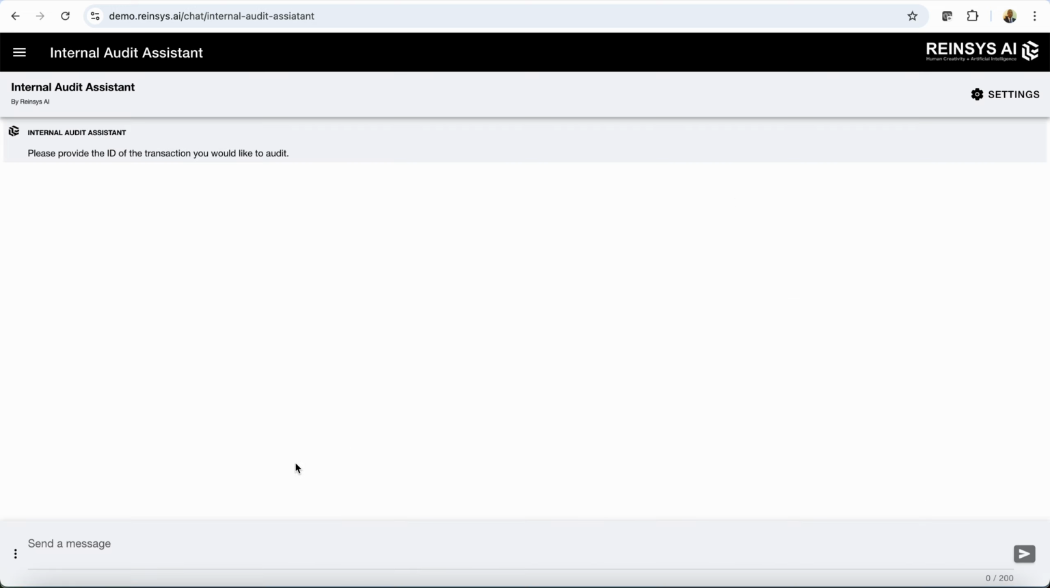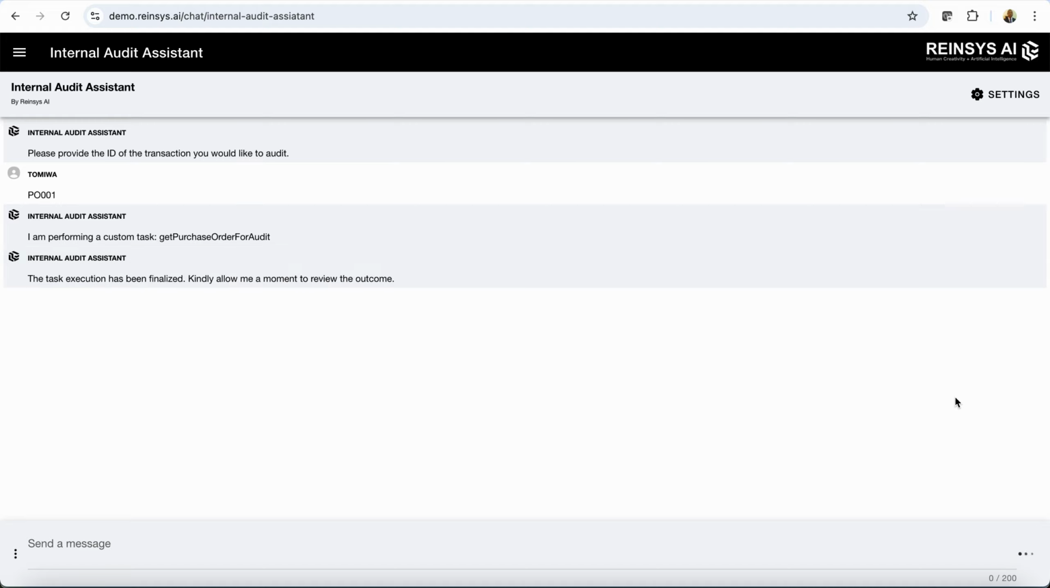Okay, now I can provide that PO ID to it, and this is PO001. Okay, so it would start the process. The first thing it would do is to look for that document. Okay, so it's performing that task, and you will be able to trace the activities it's performing while you are in this development environment. So we can see how it's taking the actions in multiple steps.